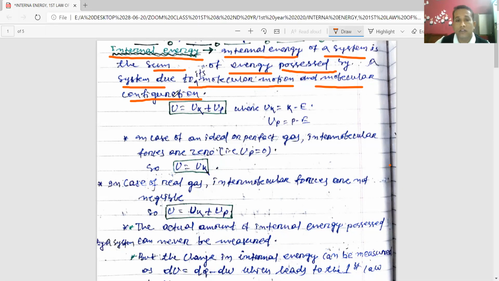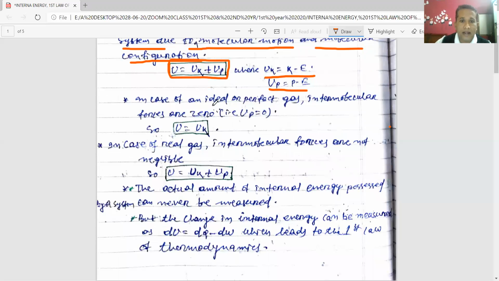due to molecular configuration. So, if you sum up all the kinetic energy, that will be UK, and if you sum up all the potential energy, that will be UP. And the sum of UK and UP is nothing but your internal energy U. So we have taken the notation U as the internal energy.